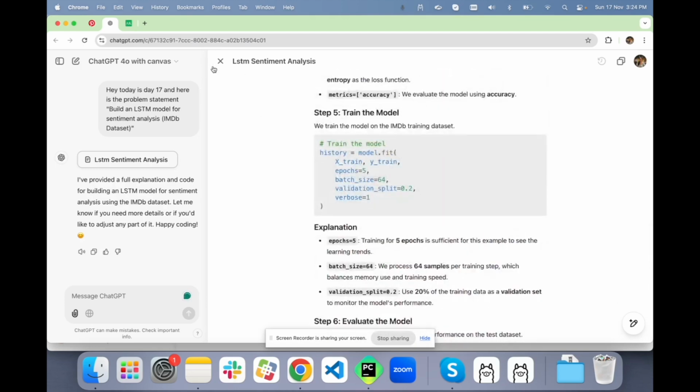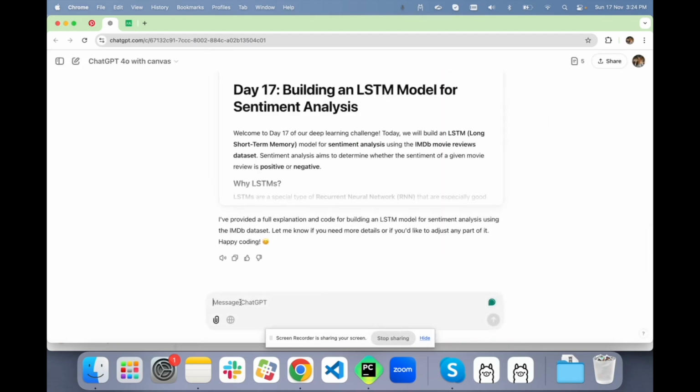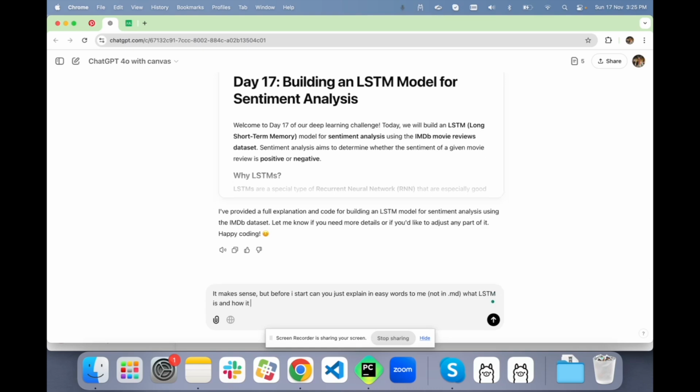But before that, can you just explain in easy words to me what LSTM is and how it works?